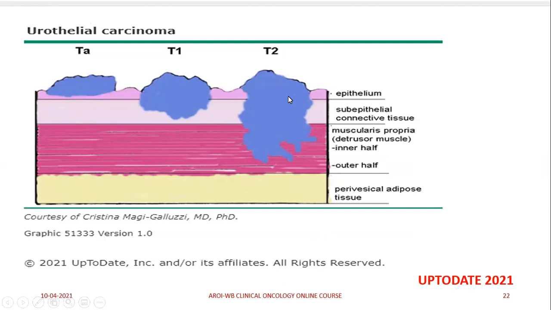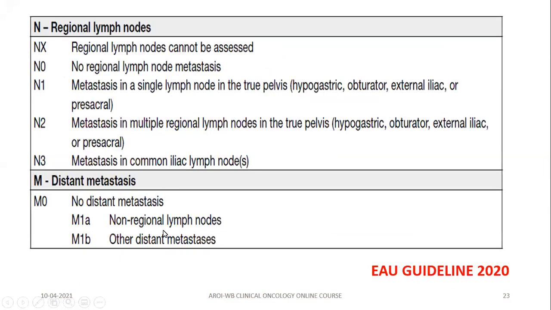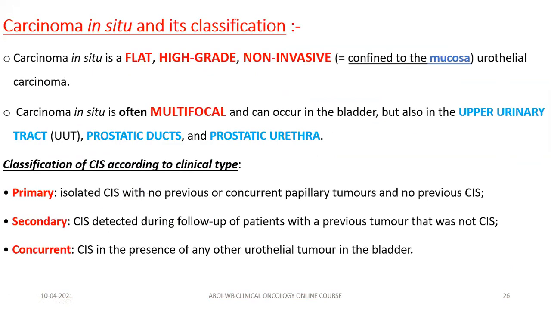If patient presented with distant metastasis, then this is called as metastatic bladder cancer. So a few important points about carcinoma in situ. Carcinoma in situ, though it is a flat non-invasive tumor, remember it is a high grade tumor and it is always multifocal. That is, it is not only present in the bladder but also can be present in the upper urinary tract, prostatic duct, and prostatic urethra also.